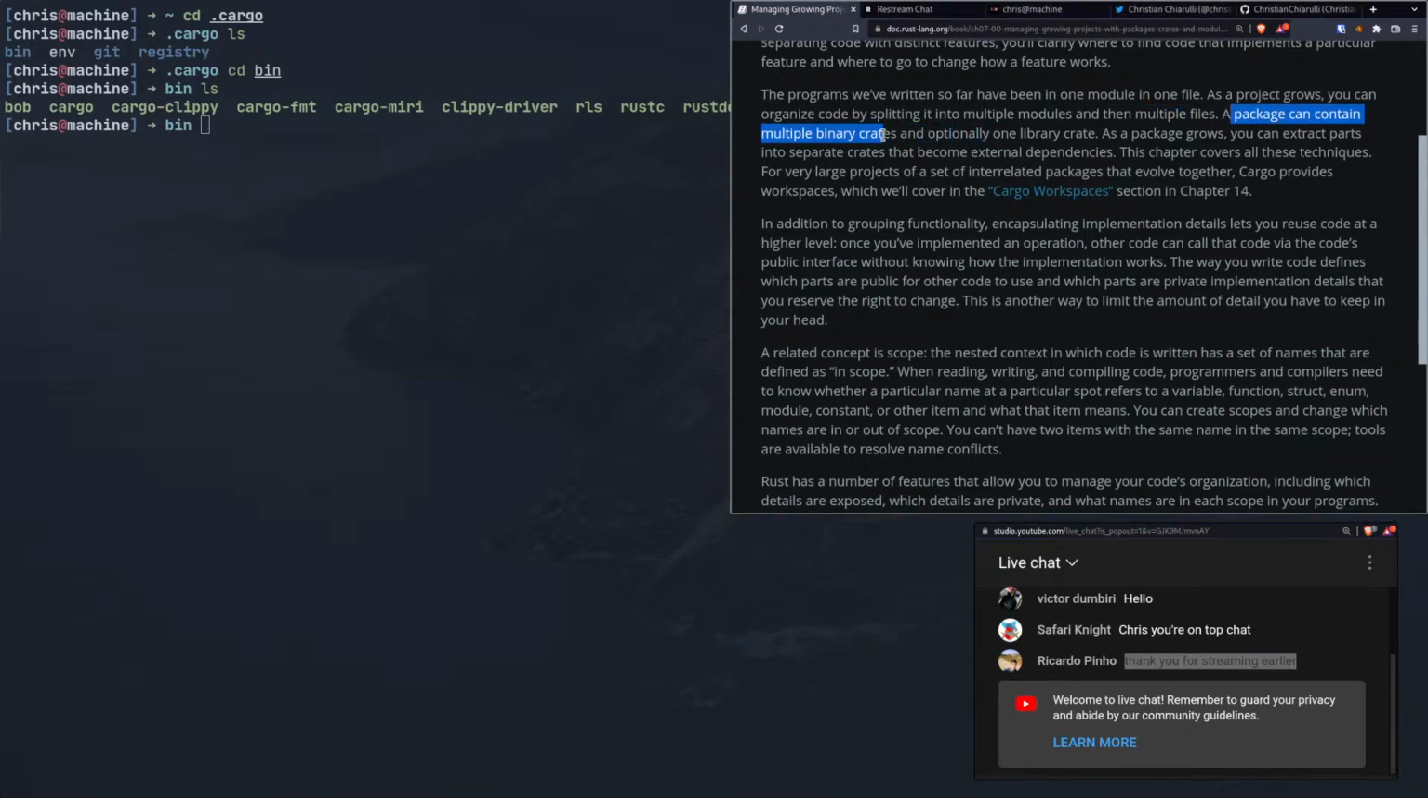Anyway, so a package can contain multiple binary crates and optionally one library crate.